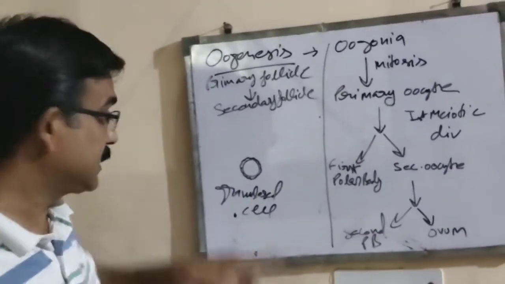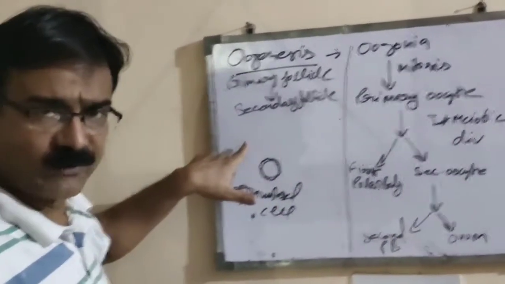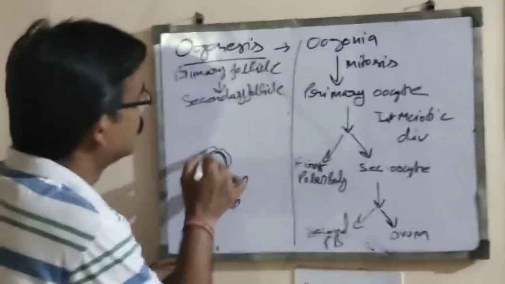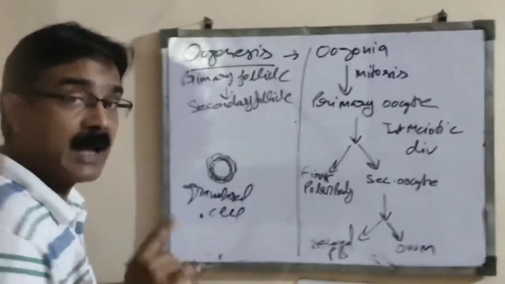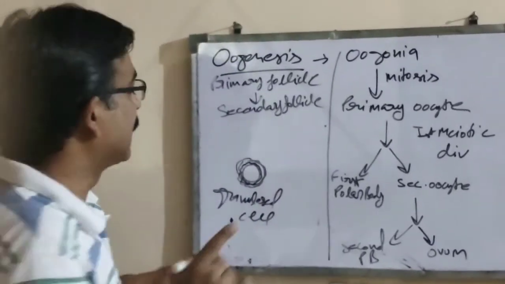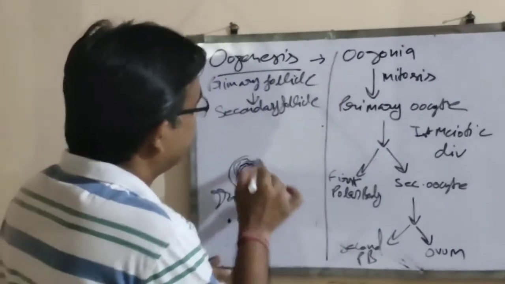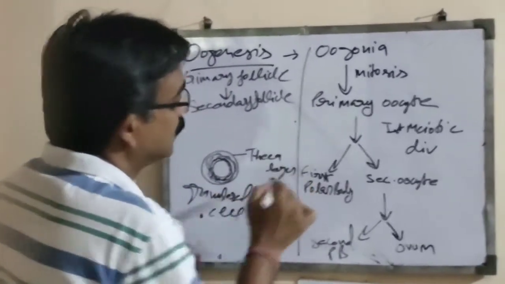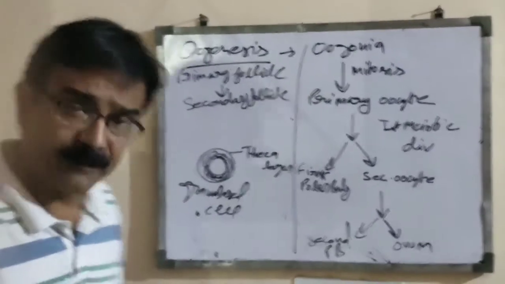And what are these changes? The single layer of granulosal cells becomes multi-layered, and one additional layer is also formed, that is the theca layer. So what happened?